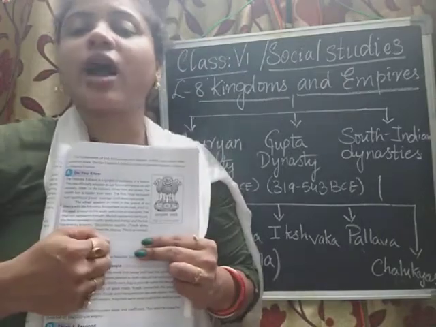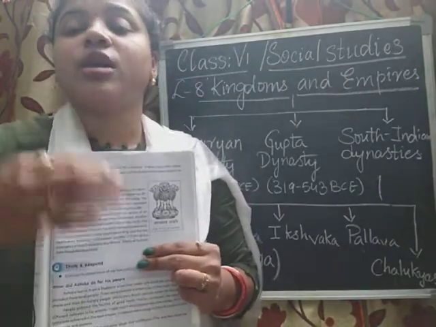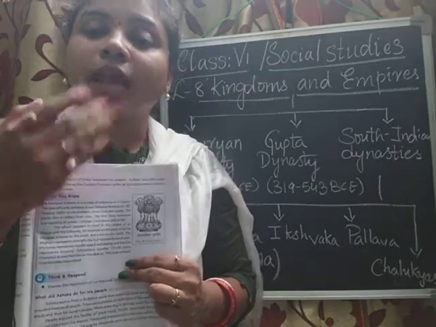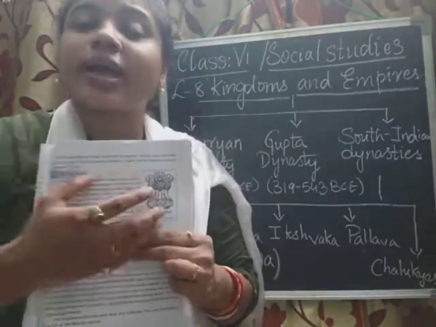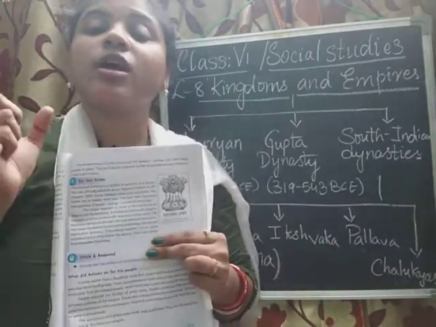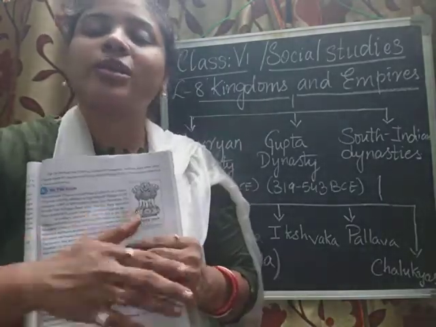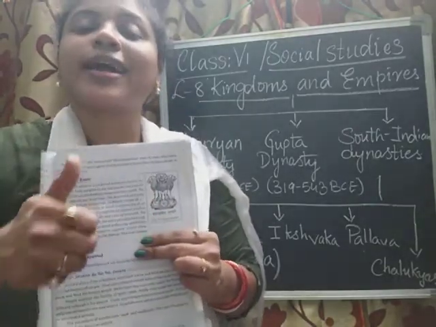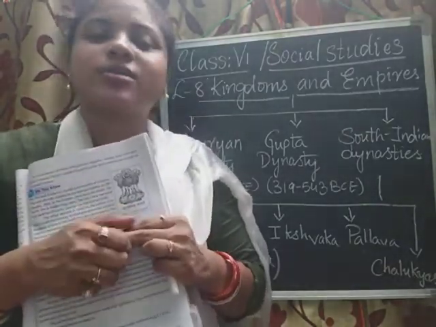So the bull has the capacity of doing a lot of hard work. When it comes to the north, what animal do we have? We have the lion. Lions are very brave and courageous, isn't it? And the horse is a loyal animal. What does loyal mean? Will never cheat. Loyal as well as speed, we know how fast a horse runs, isn't it?